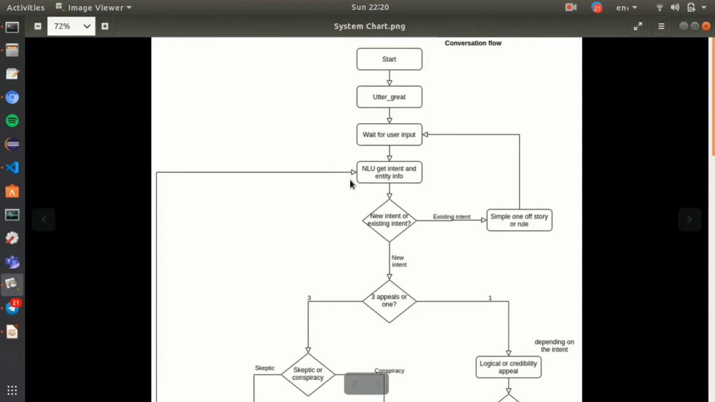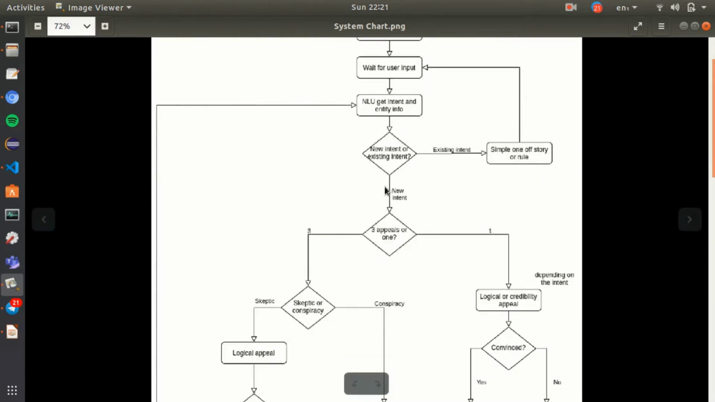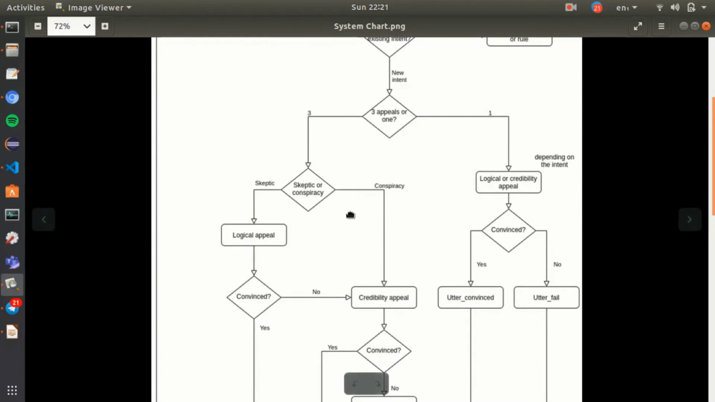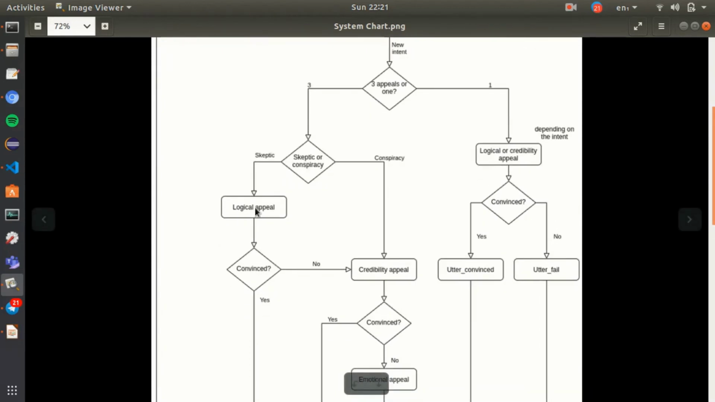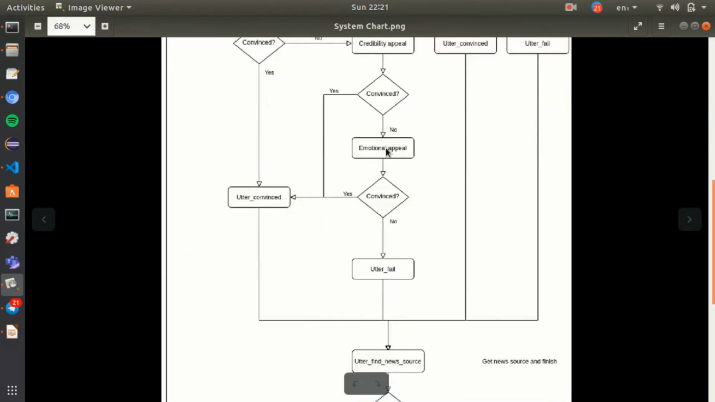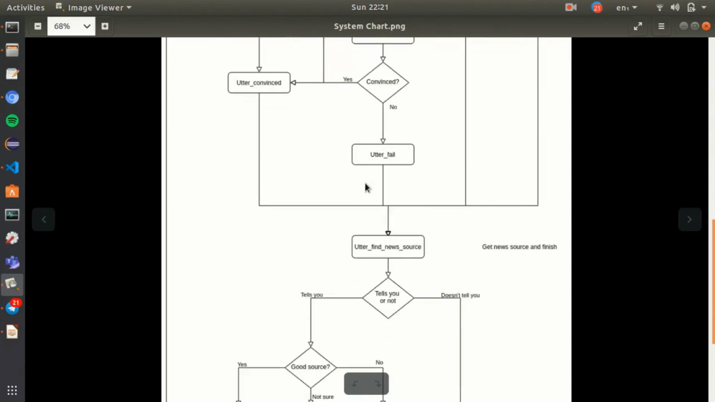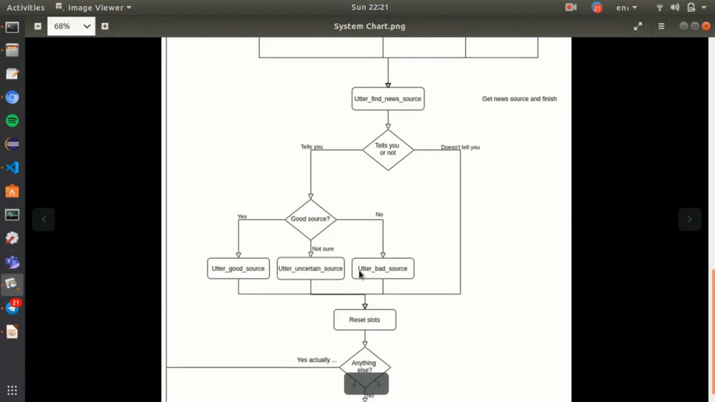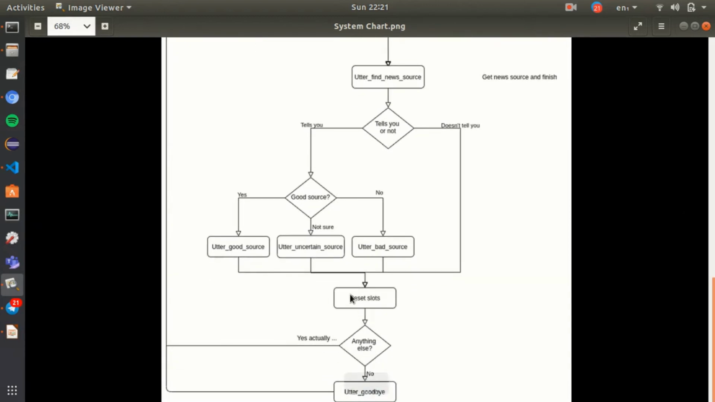So if you look in the diagram, you can see what this has done. It started, uttered a greeting, waited for the user input, then got all the intent info in the NLU, and figured out it was one of the new intents that we've added that has three different appeals. Then it went down here and figured out whether they were a skeptic or a conspiracy person. So it tried a logical appeal first. That didn't work. It tried a credibility appeal. That didn't work. It tried an emotional appeal. That didn't work. So it uttered failed, and then tried to figure out the news source. You told it the news source, but it was not a good news source. So you add bad news source, reset all the slots, and then wait to see if there's anything else.